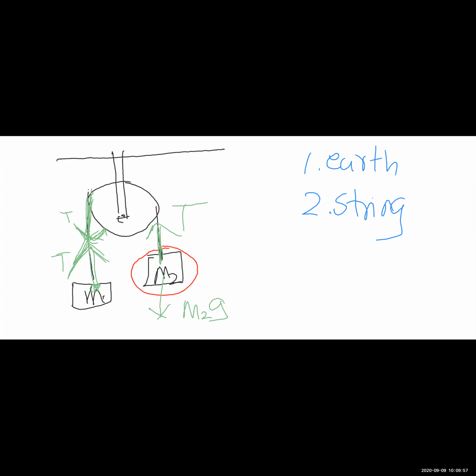Please don't get flustered about the fact that the direction of tension in a single string has become different. It is absolutely possible and it does happen and it is a very common thing. It is not something extraordinary. If you are applying a force on the string and the string is pulling an object, then the tension force generated by it will differ in direction. The magnitude will not be different, the magnitude is the same. In a single string the magnitude remains the same.